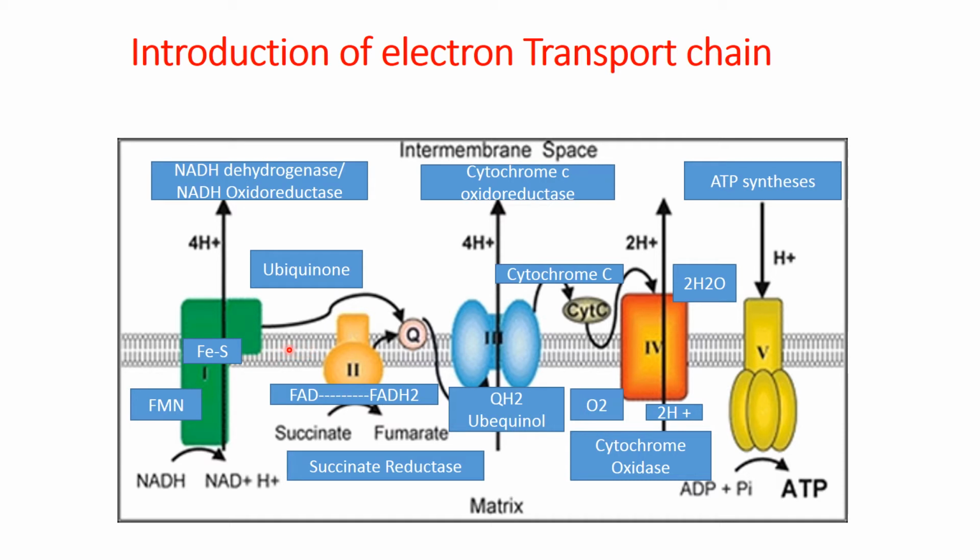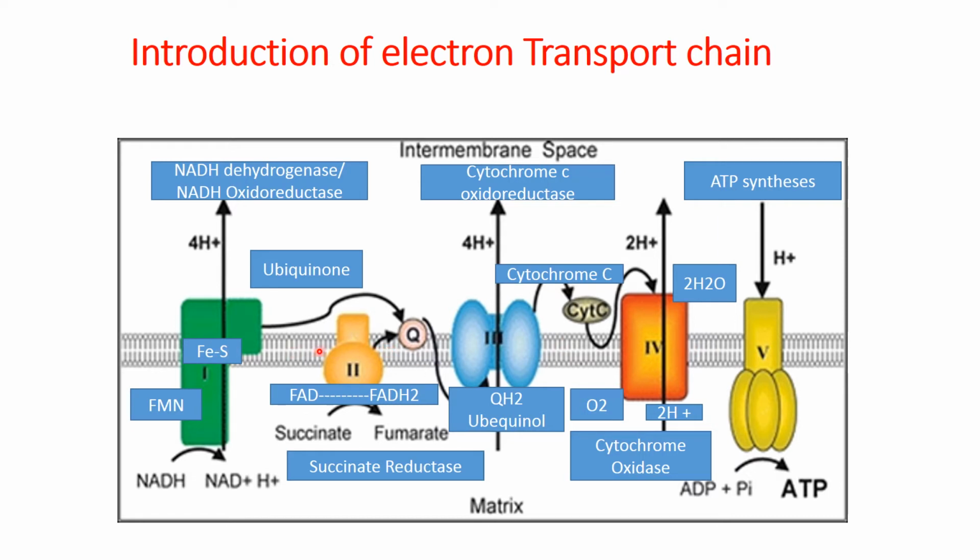Here are the two sides of the membrane: the matrix side, and here the inner membrane space. So this is one electron transport chain embedded in the cristae. Thousands of electron transport chains are embedded in a mitochondrial cristae.